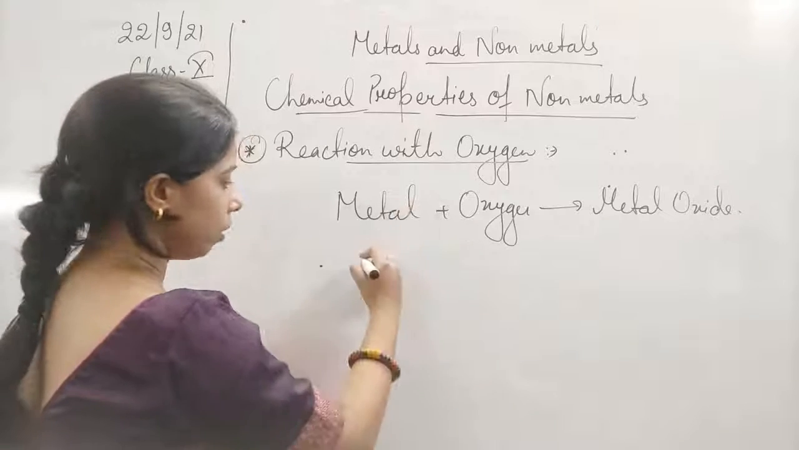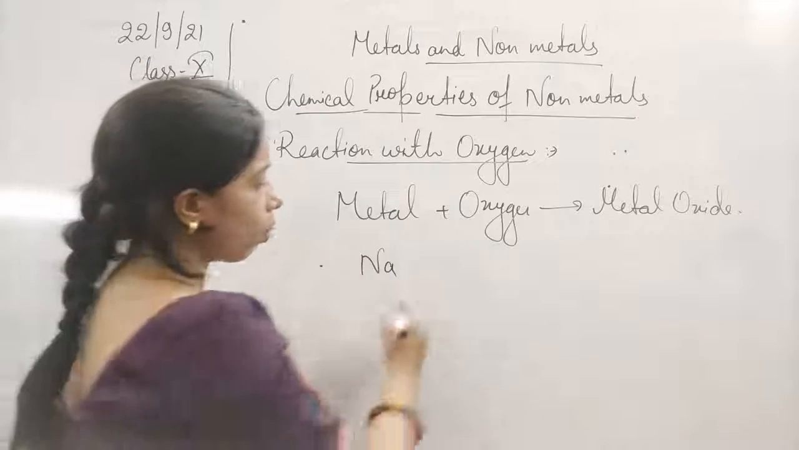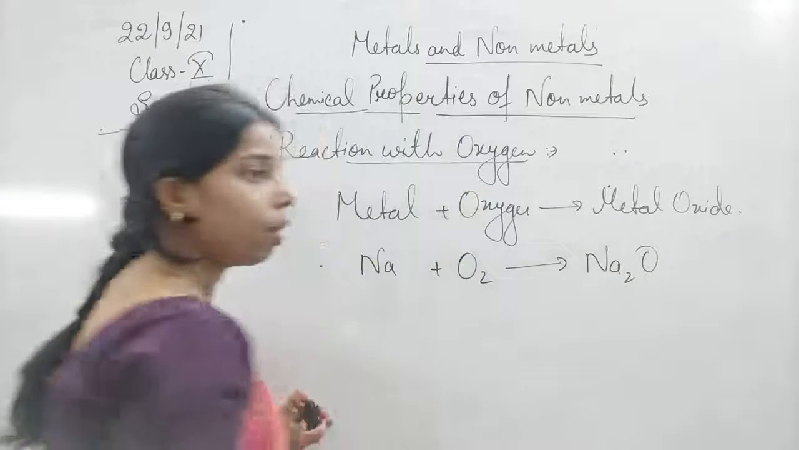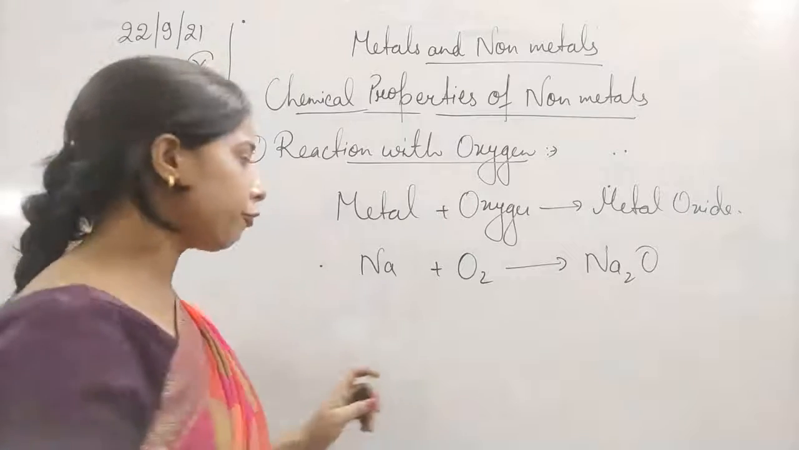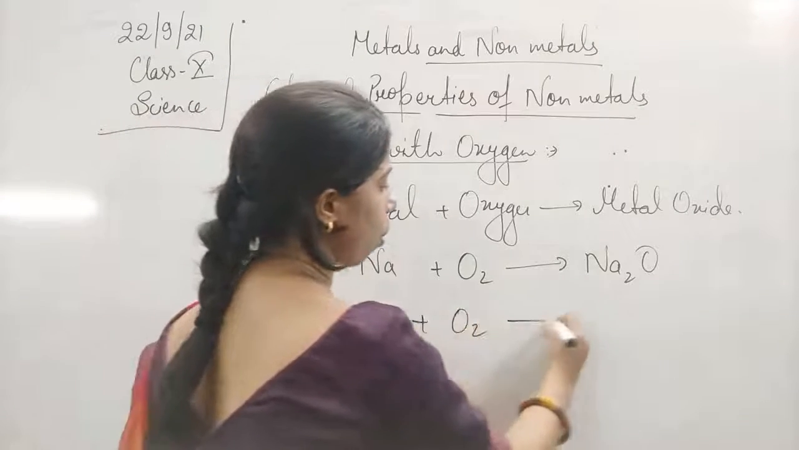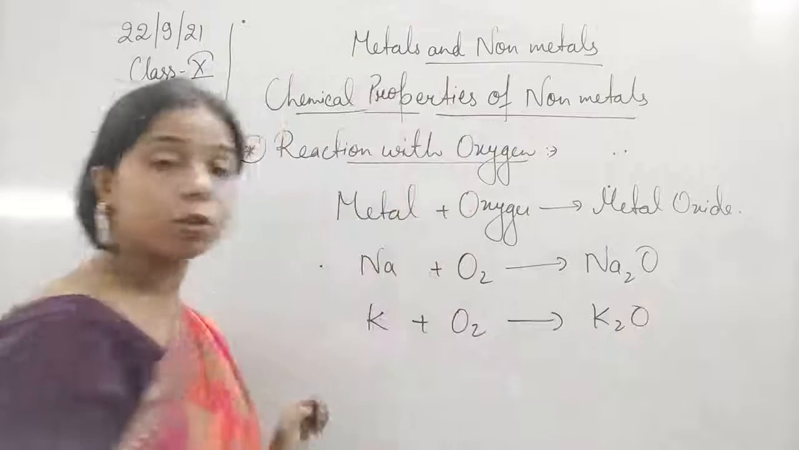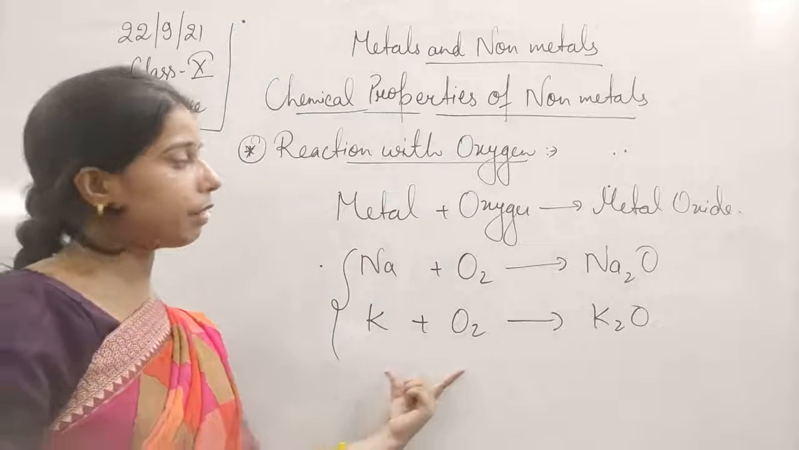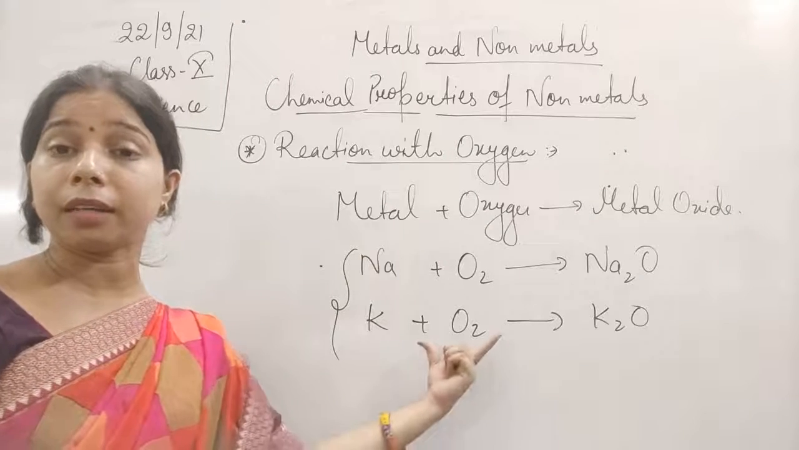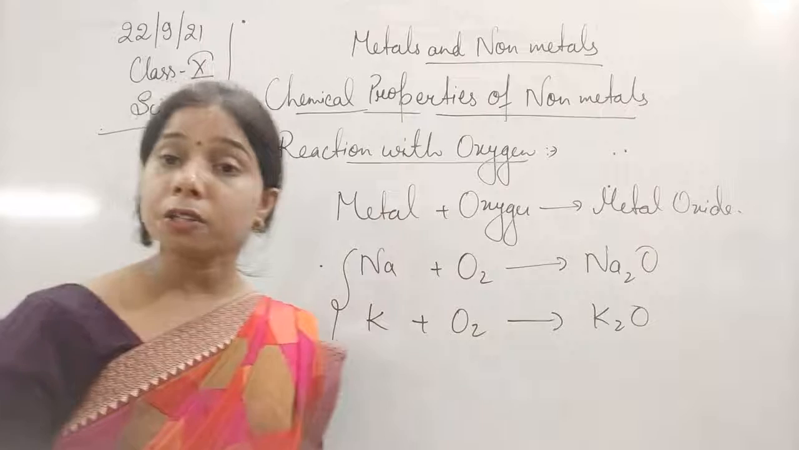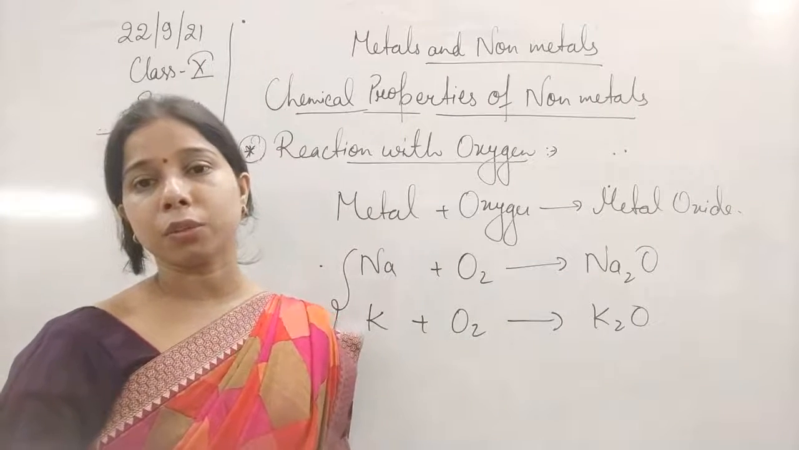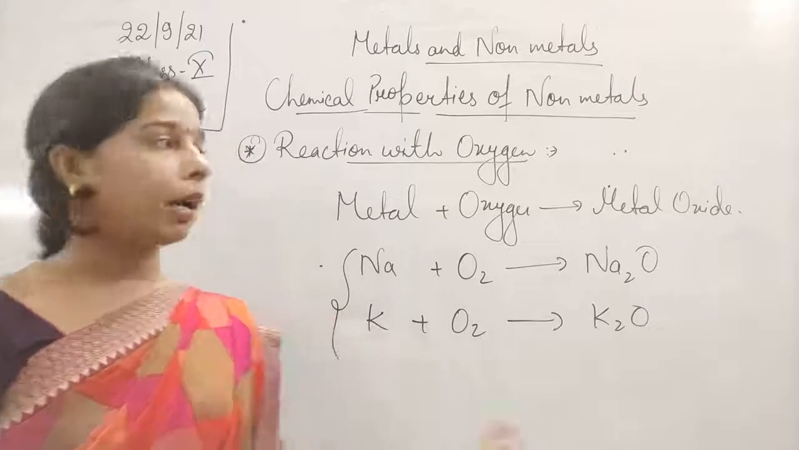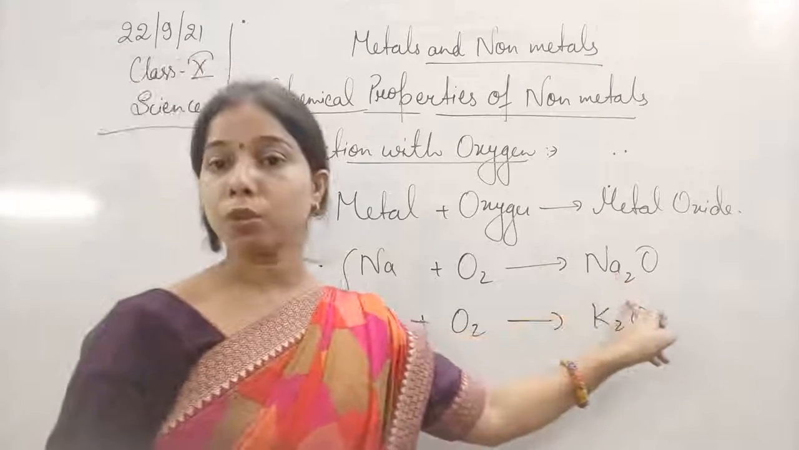Like we have also seen in the previous class, sodium, when it reacts with the oxygen, will form sodium oxide, that is Na2O. Similarly, the other reactive metal potassium, when it reacts with the oxygen, will form K2O, that is potassium oxide. These two react vigorously with oxygen because their chemical reactivity is very high, and it is because of this reason that potassium and sodium are kept under kerosene oil, because if exposed to the atmosphere, they will get converted into oxides.